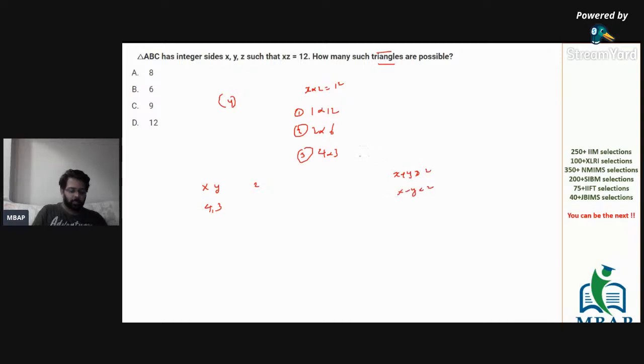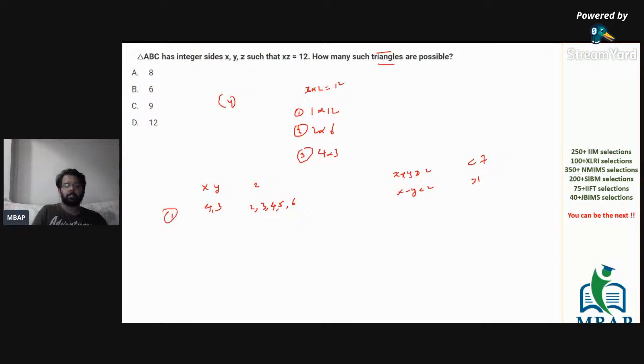This is the only combination that you have to look into. So x plus y, what we are looking at is 4 plus 3, which is 7. So ideally we are looking for a set of values which are less than 7, and here 4 minus 3 is 1, so the third side should be more than 1. So we are looking at all the set of values which are between 1 and 6. So which values of z can be possible here? We'll say 2, 3, 4, 5, and 6. I repeat, 2, 3, 4, 5, 6 are the set of values which are possible here, right?